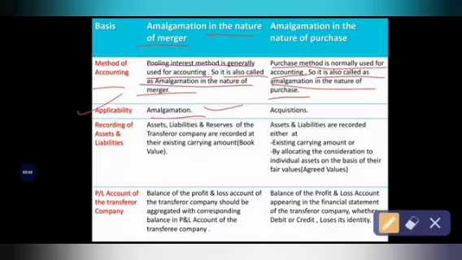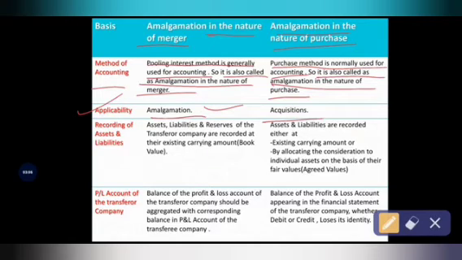Similarly, amalgamation in the nature of purchase. Purchase is nothing but the purchasing of assets and liabilities of another company by an existing company, that is acquiring the assets of another company. So it is the concept related to acquiring and acquisition.